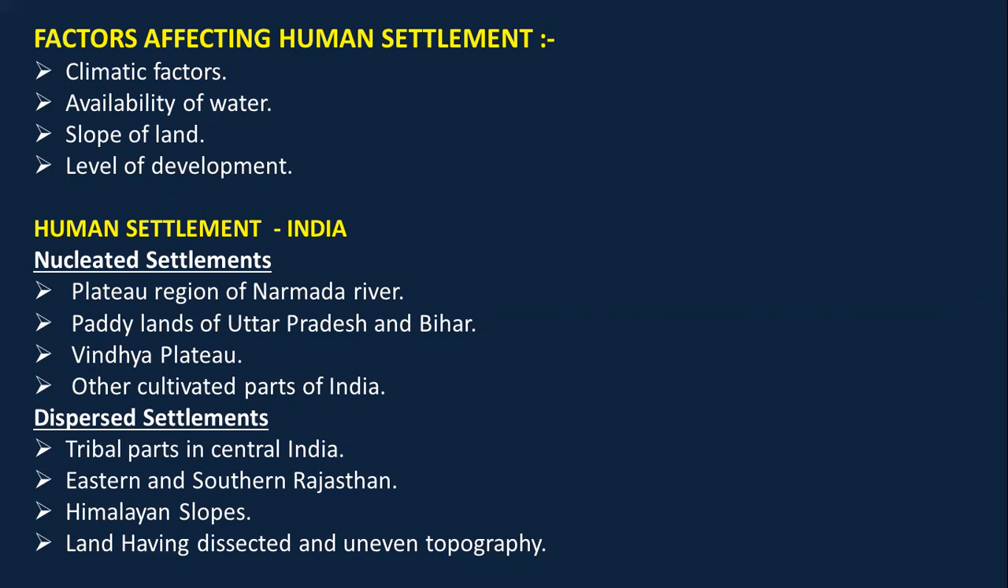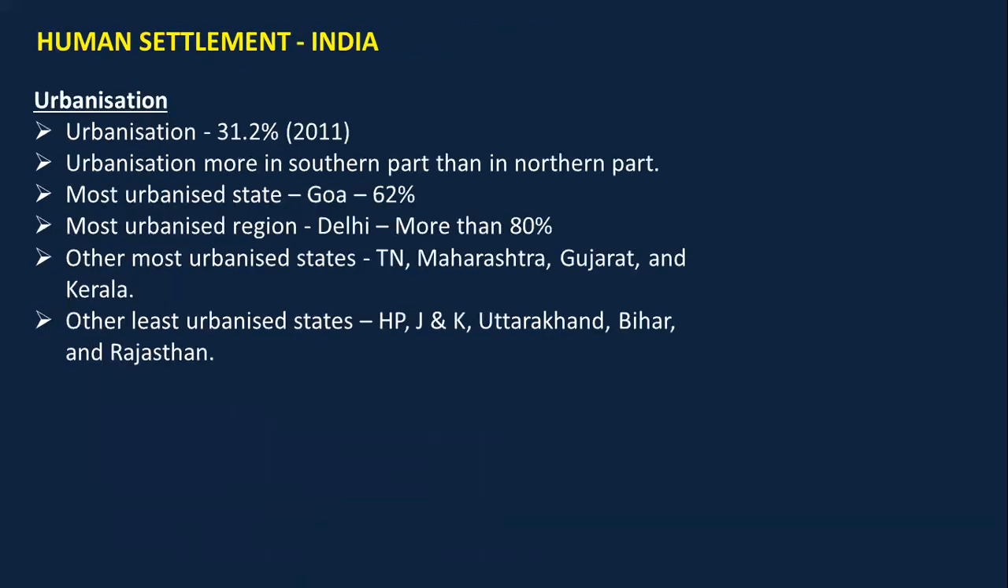Whereas dispersed settlement is something that is found in tribal parts of central India. It is found in eastern and southern Rajasthan, Himalayan slopes, and the lands that have uneven topography. So basically, जहाँ पे भी extreme climatic condition है या तो फिर uneven topography है, वहां पे the population is dispersed. लोग एक दूसरे से दूर दूर रहते हैं, ज्यादा लोग नहीं रहते हैं.